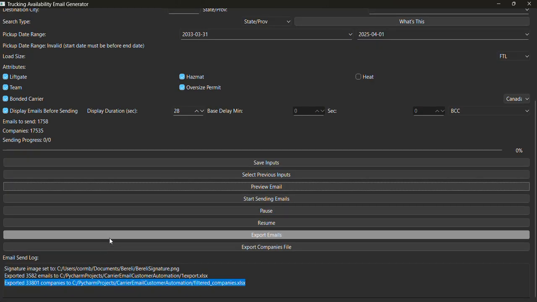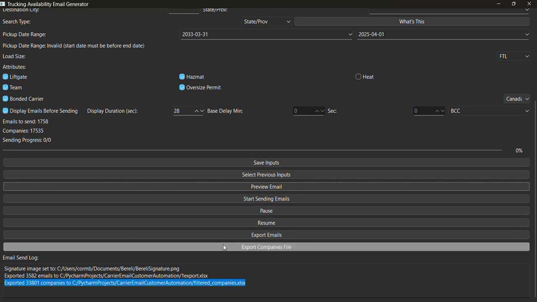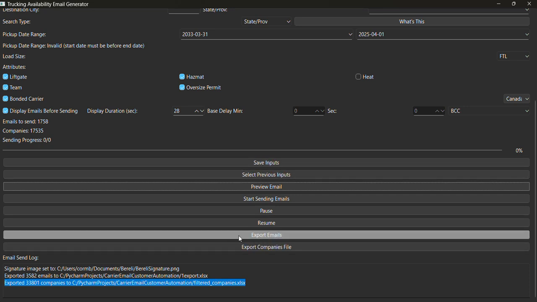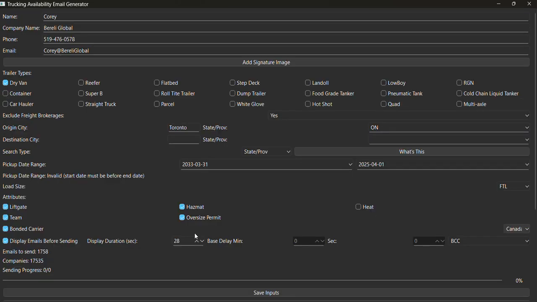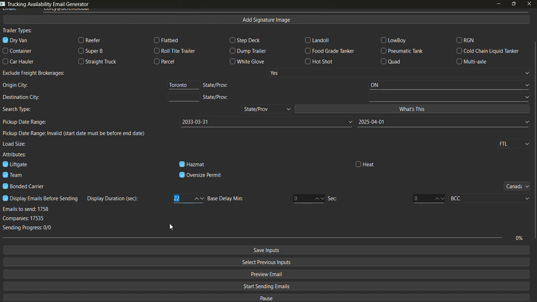And you can rebuild your database, modify it, figure out what emails you're sending to as well. There are so many more customizations we can add if you wanted me to help you out with this.